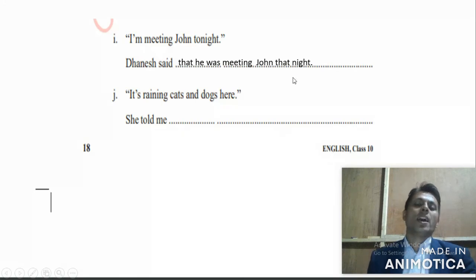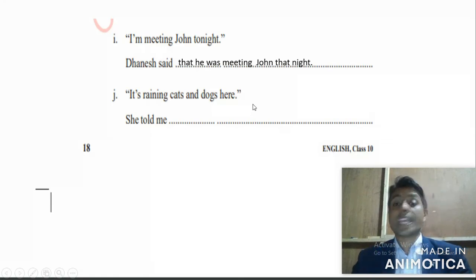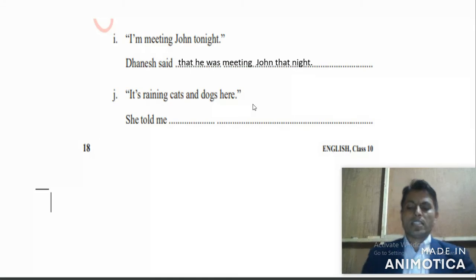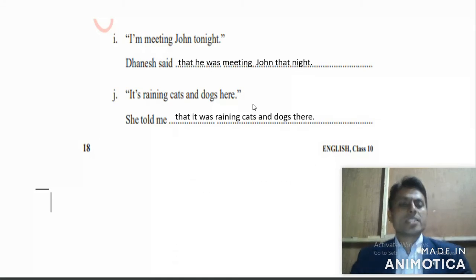Got it? Look at number, last but not least, number J. It's raining cats and dogs here. This is an expression of direct speech. Now, she told me. Now its answer: she told me that it was raining cats and dogs there.